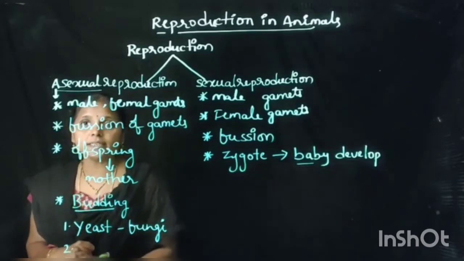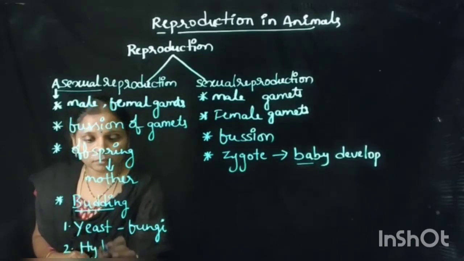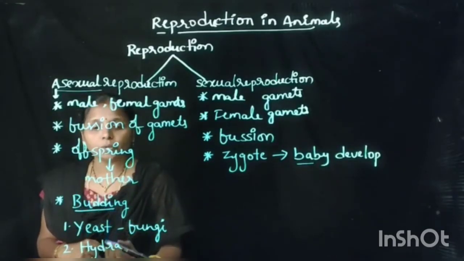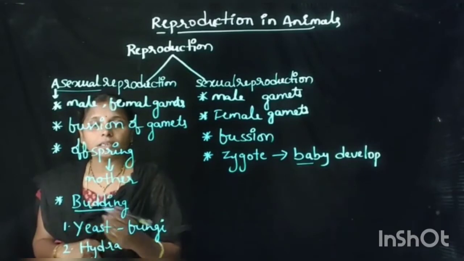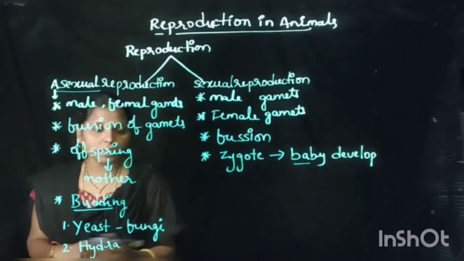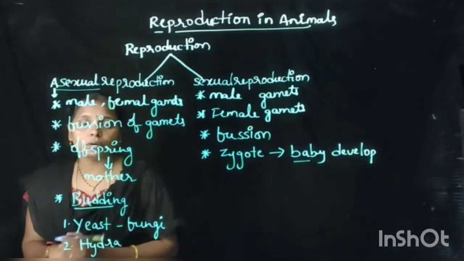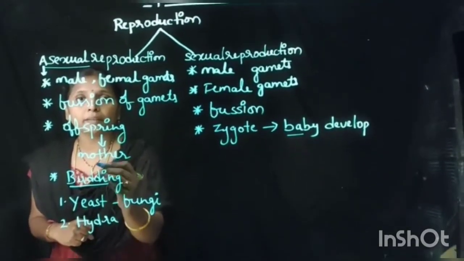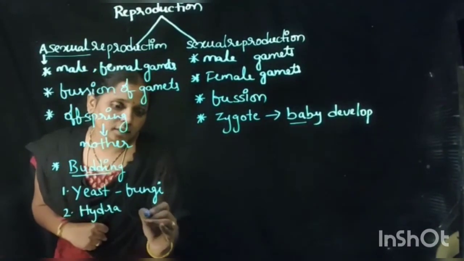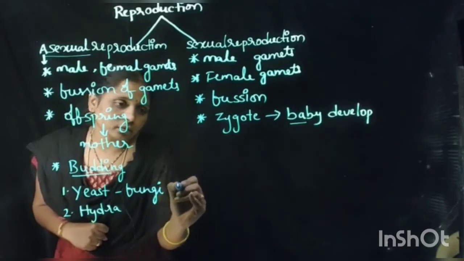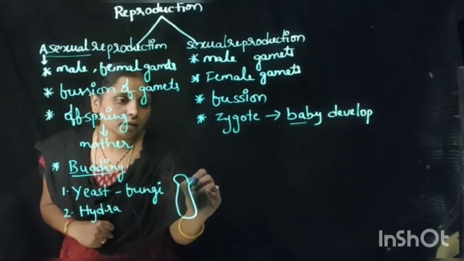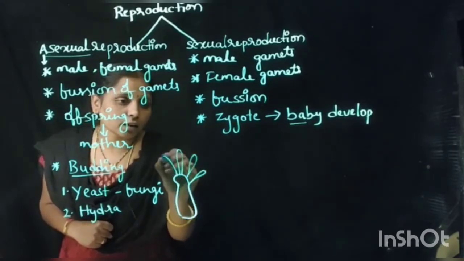Second one is hydra. Hydra is also a minute organism which lives in water, means an aquatic organism. So hydra also reproduces its babies by the budding process. How? Once we see. This is the hydra body. So here we find tentacles.